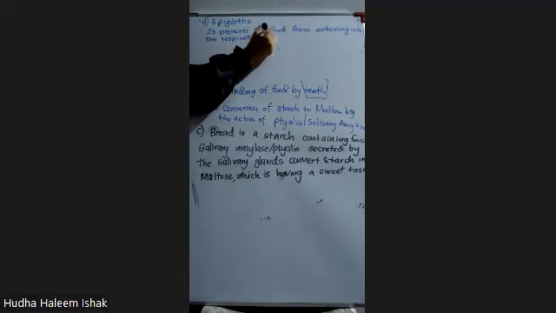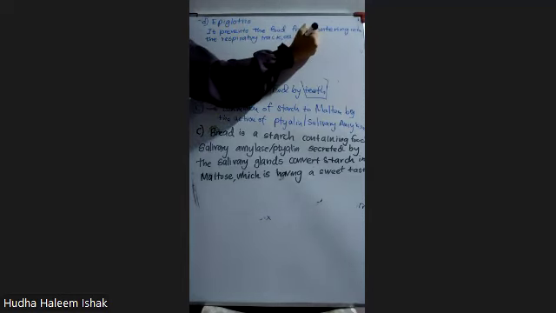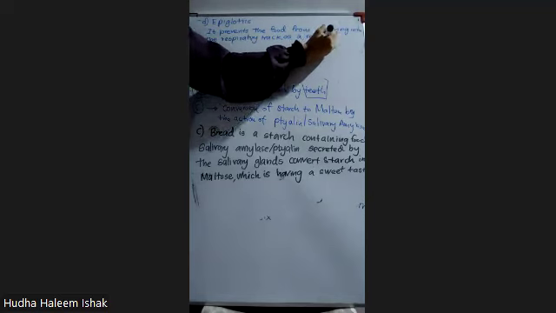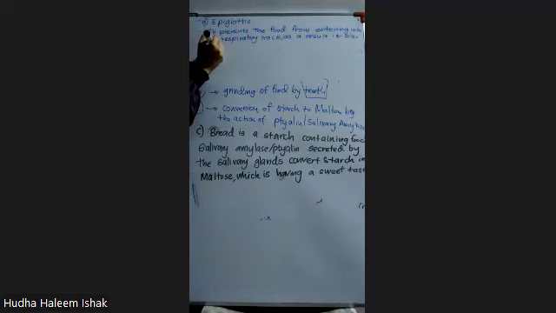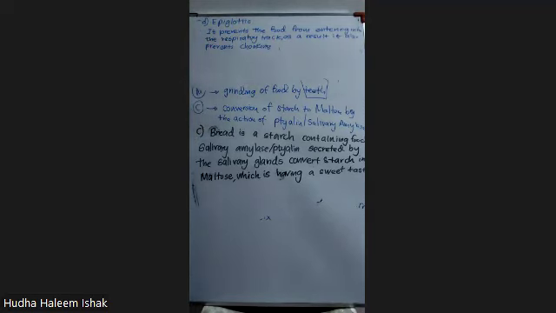As a result, what can be prevented? It also prevents choking. Okay, so this is the answer for the D part.